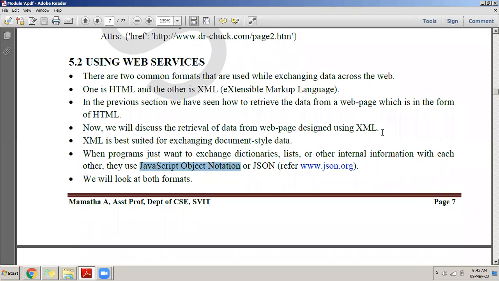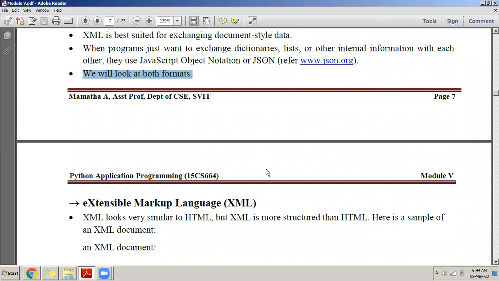Now that you know that when you request a web service, you pass parameters in the URL. What are the parameters which we pass for translate? English EN, HI Hindi, and then the English sentence that we wanted to convert to Hindi. So we pass these parameters, and immediately the web service will send us back the translation from English to Hindi. The data that comes back will always be written in a typical format, and that format is either XML or JSON. So we are going to look at both the formats.